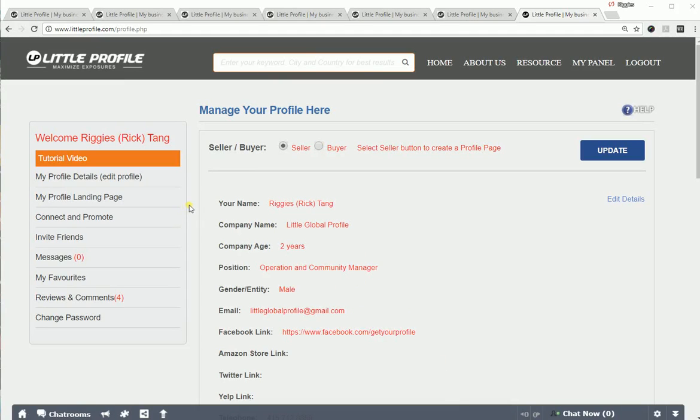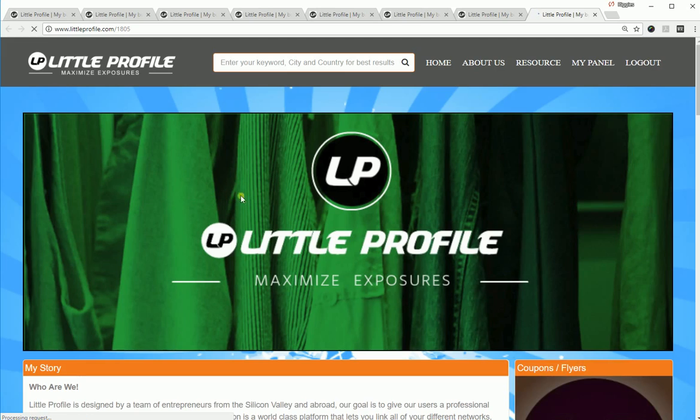Today I'm going to walk you through and explain what these tabs are for. The first one is my profile landing page. After you upload all of your information on your profile page, this is where you click to see your actual profile page.